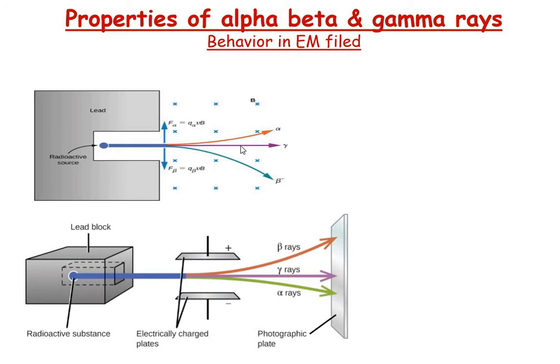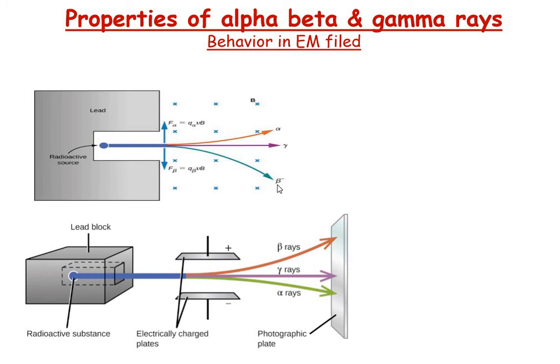As a result, the alpha particle, a positively charged particle, will experience a force in the upward direction, so the particle will move upward. Actually, the force is given by the Lorentz equation, F = Q V cross B. When we apply this to the beta particle, which is negatively charged, its velocity is in this direction and the magnetic field is into the plane of the paper, so the particle will bend in the downward direction.